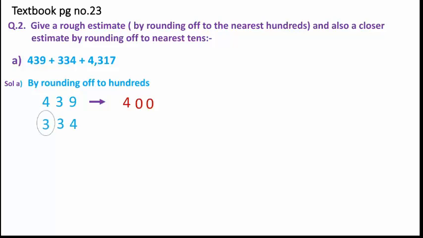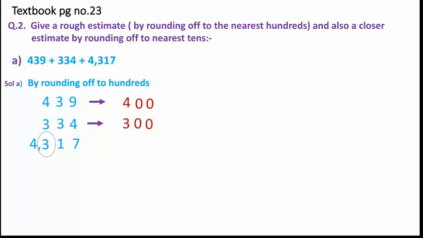So the rounding off for 334, what will we get? First we find the hundreds place digit, it is 3. The next-door digit in the given number is 3. Again, the next-door digit is less than 5, so no changes will be made to the circle digit. So the rounding off for this given number will be 3, and the rest of the right side digits will become 0, 0. Clear?